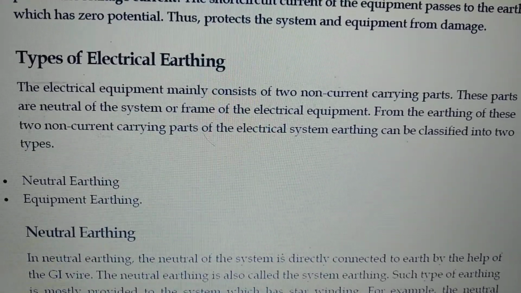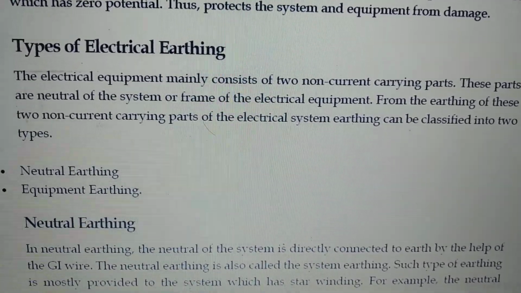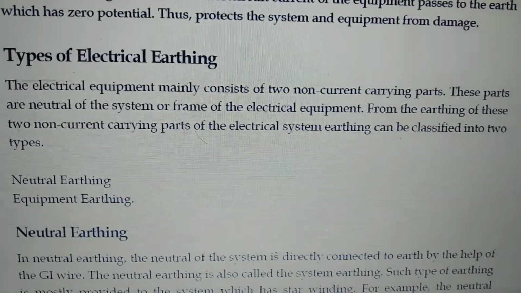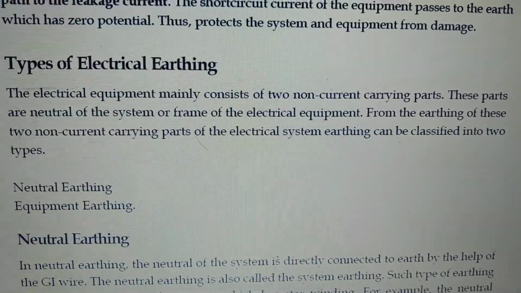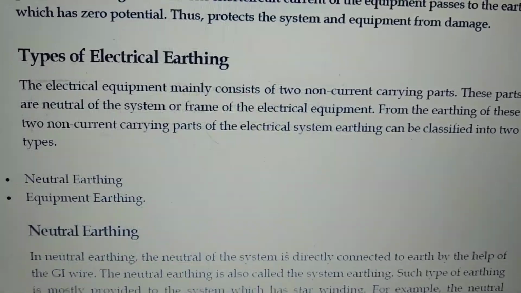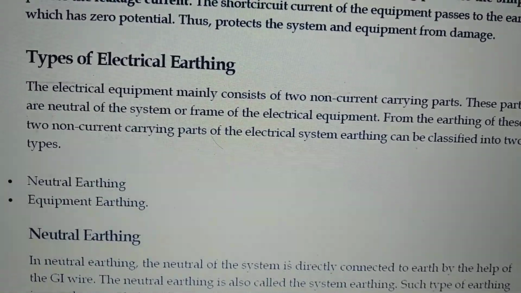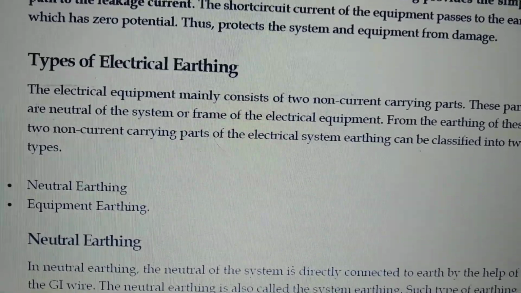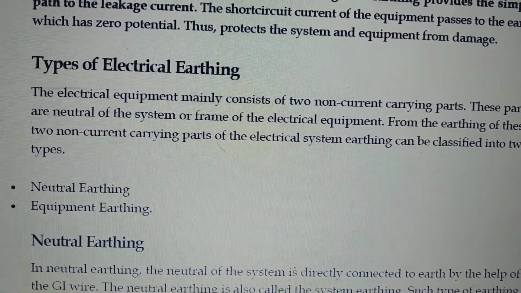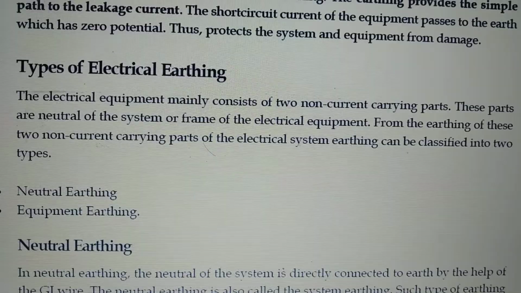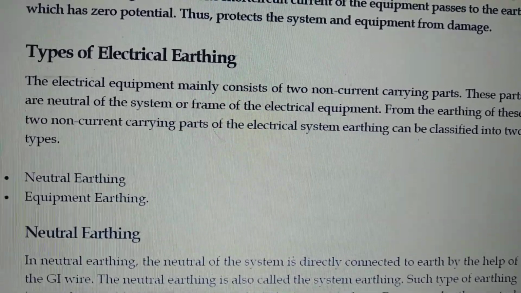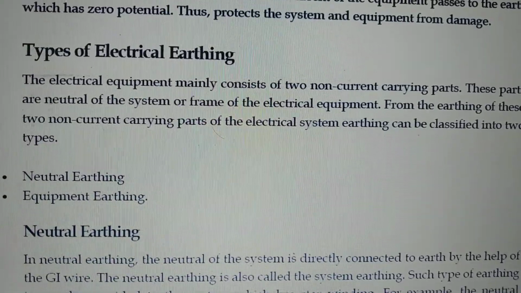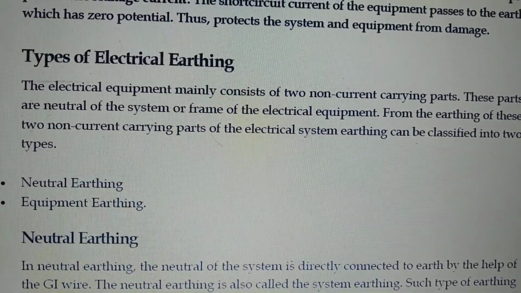Mainly, these are two non-current carrying parts. Those are, when we consider the system, the non-current carrying part is the neutral point. When we consider the equipment, the non-current carrying part is the equipment.